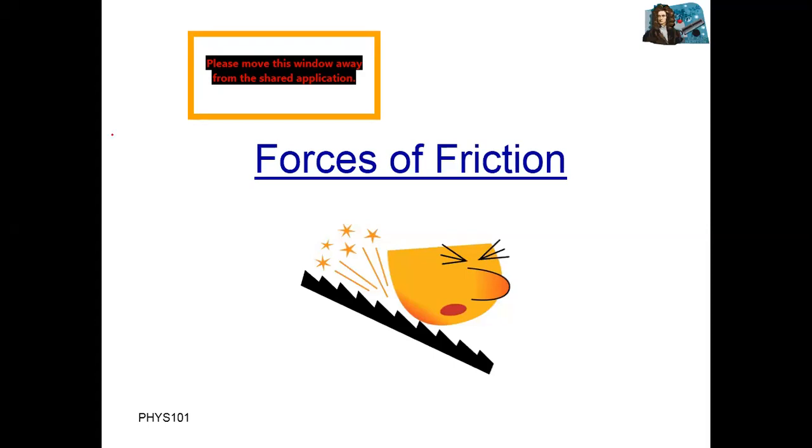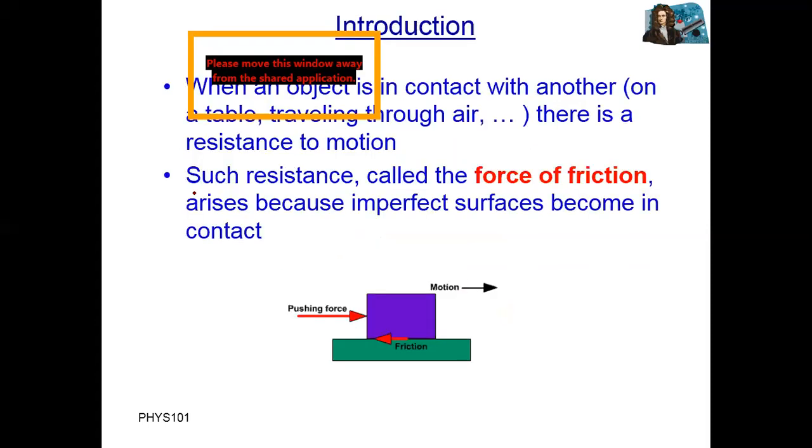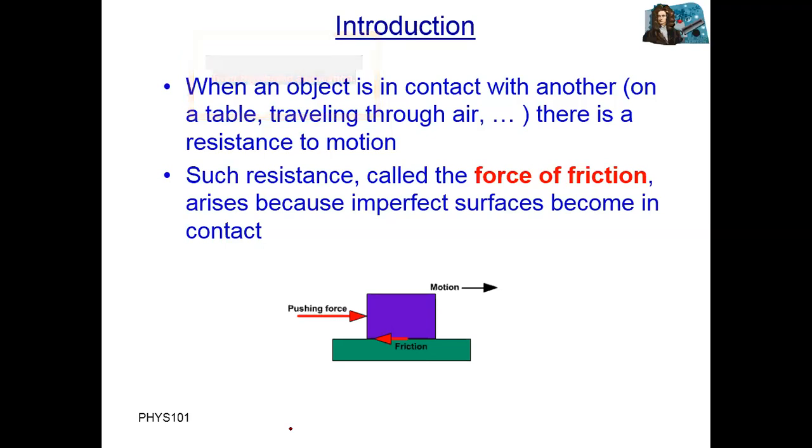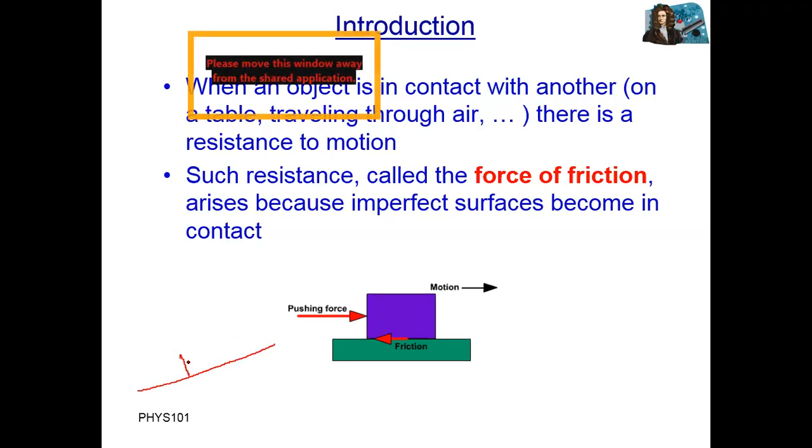Actually, what is friction force? Friction force is called a contact force. When, for example, two bodies are in contact, one body is sliding on the surface of another, like you can see in the picture.